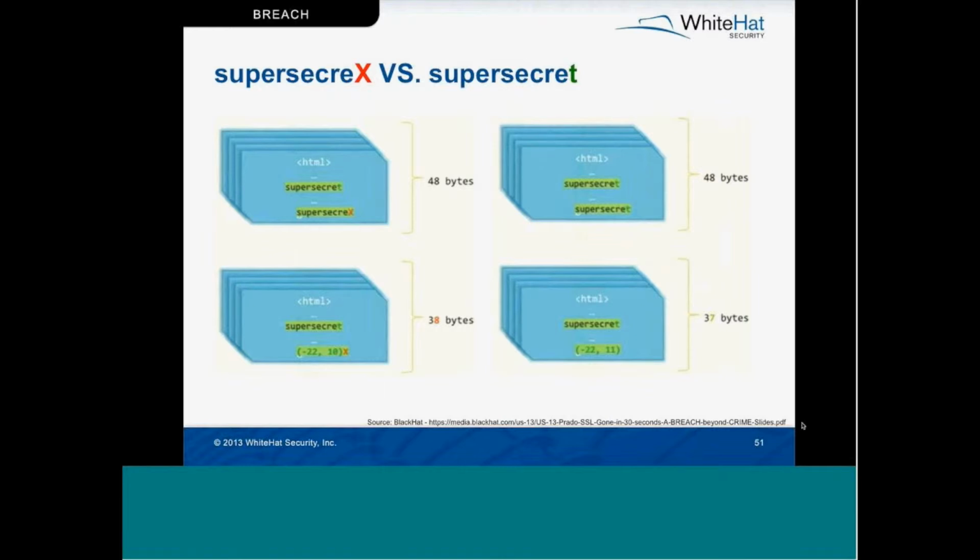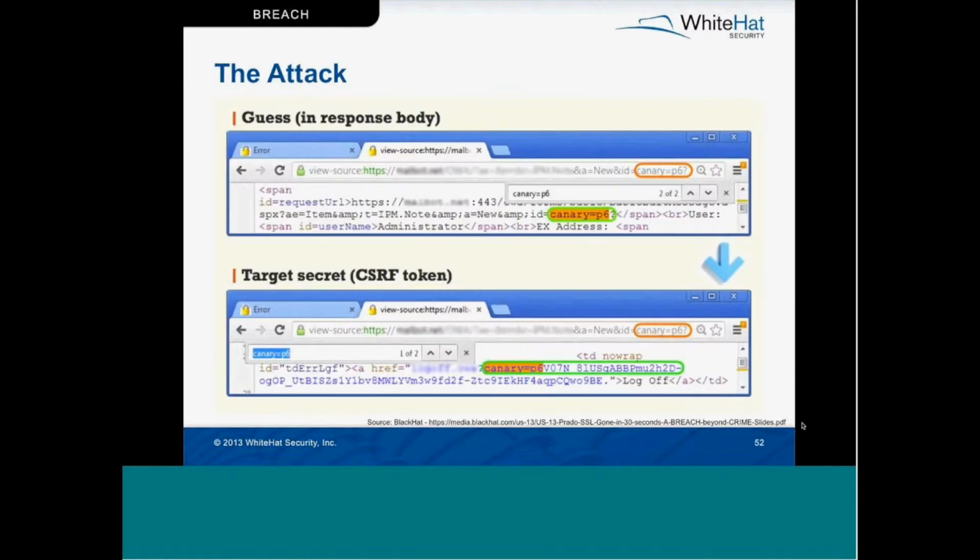So the difference that we're worried about here is the size, right? The original HTTP response is 48 bytes. And then once compressed, it's 38 bytes, because you're compressing 10 of those characters. So now if you look on the right-hand side and say we were brute forcing past the X and we finally got to T, and we got the full string correct, the difference is going to be 1 byte greater because that X is no longer on the outside, and we compress cleanly the entire secret, which falls to -22, 11. And then the HTTP response size difference is going to be what we're monitoring here.